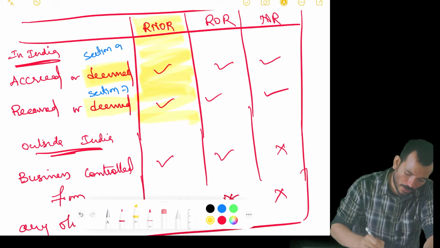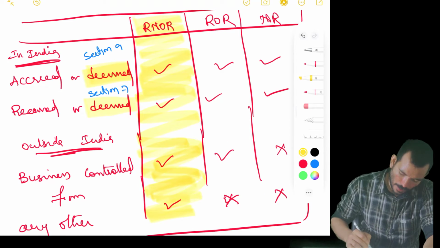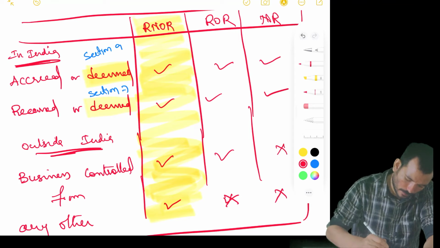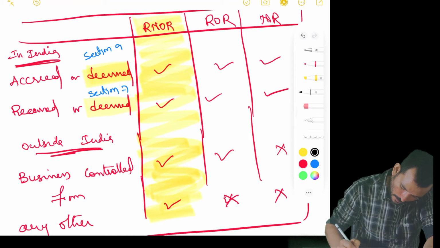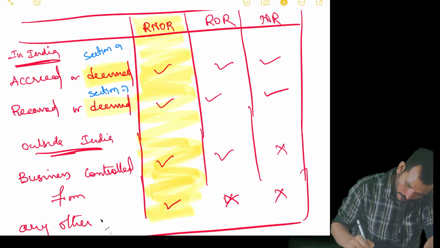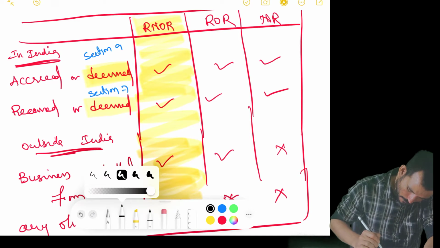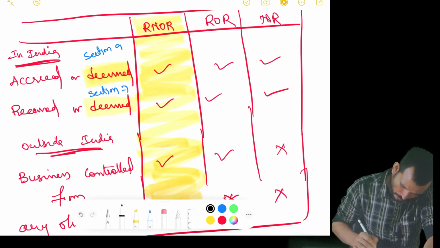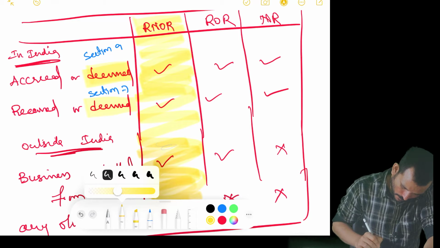what we can understand is RNOR is paying tax on his whatever it is.